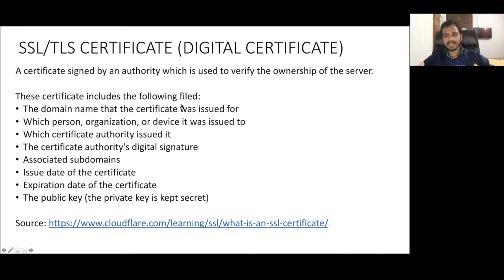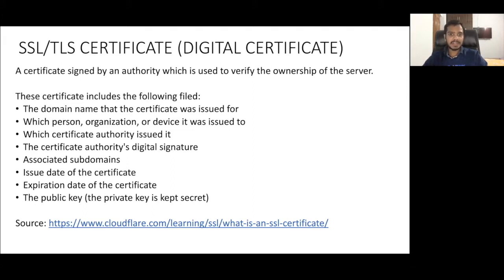This is the certificate itself. Typically you also get certificates, and there will be a lot of fields in those certificates. This is a digital certificate which contains the following fields. The domain name that the certificate was issued for, so to which domain name the certificate is issued. For example, it can be Amazon.com or Google.com. This kind of domain name to which it is issued.